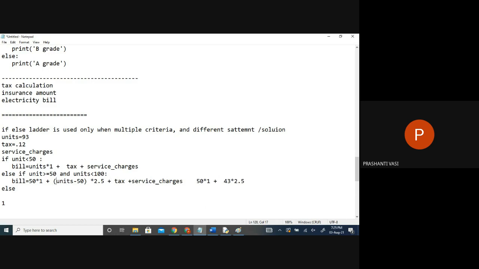Then the tax rate and service rates may change. That's why real-time coding is a little more lengthy. I'm just telling briefly. So do you think the calculation is done? First 50 rupees, 43 into 2.5 rupees, and these as applicable. These also change. Actually, service charges also change as per the units consumed. Right?